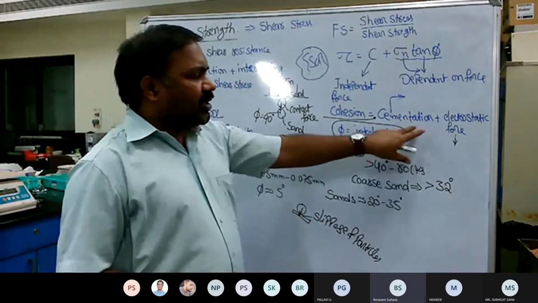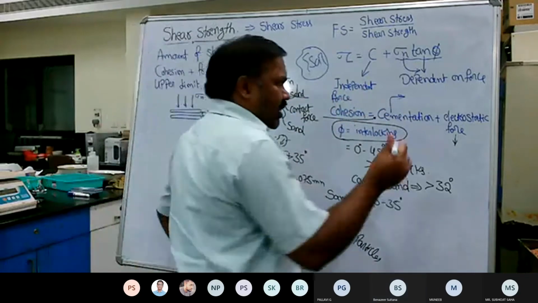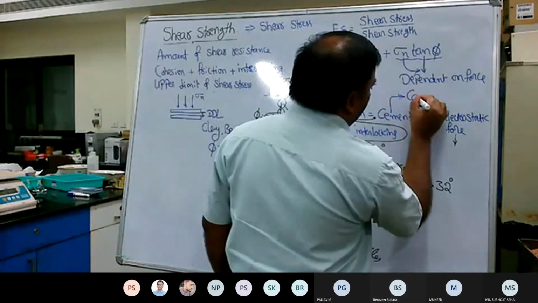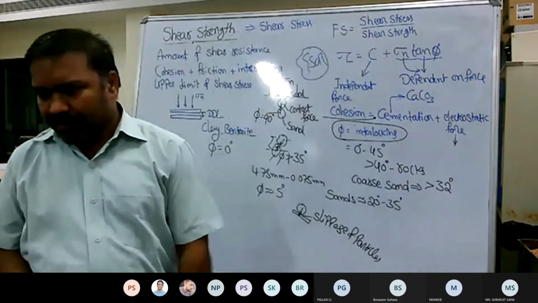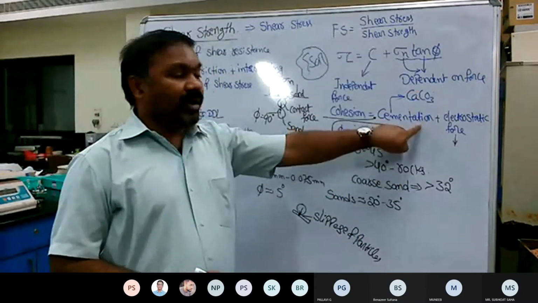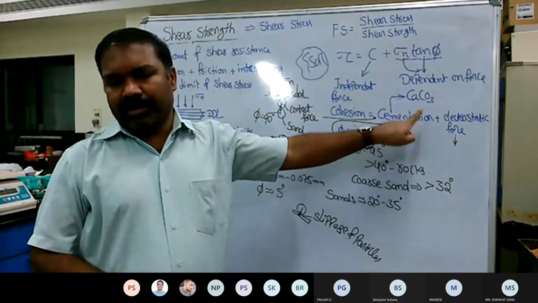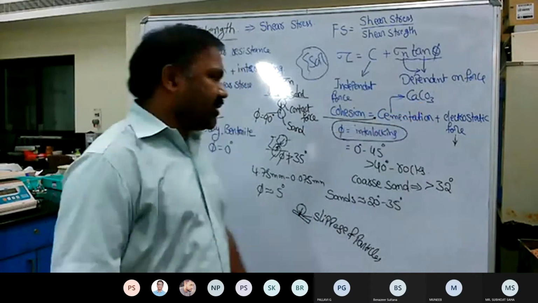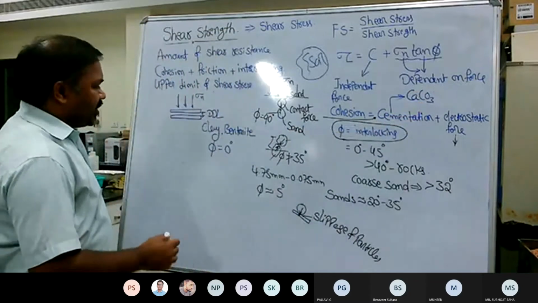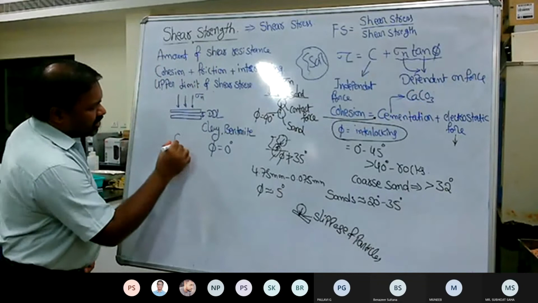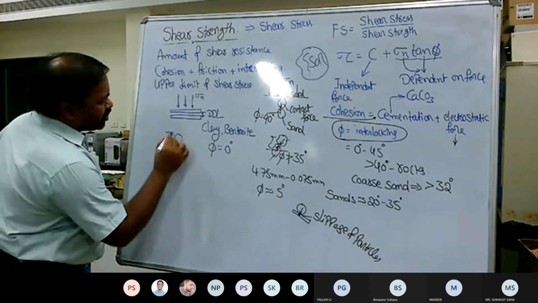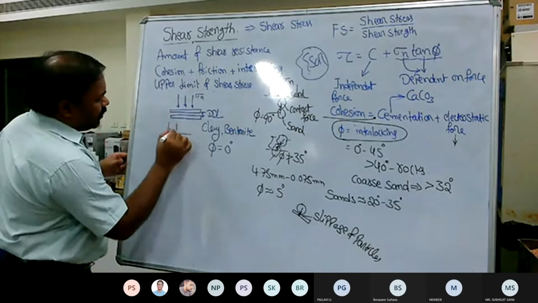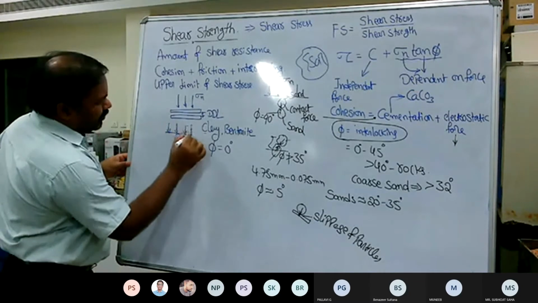If the cementation is naturally occurring due to the chemical bonding of calcium carbonate, that is called a true cementation effect. But often what happens is, say this is one sand particle and this is another sand particle, and you apply a strong normal force for a predominantly longer time.